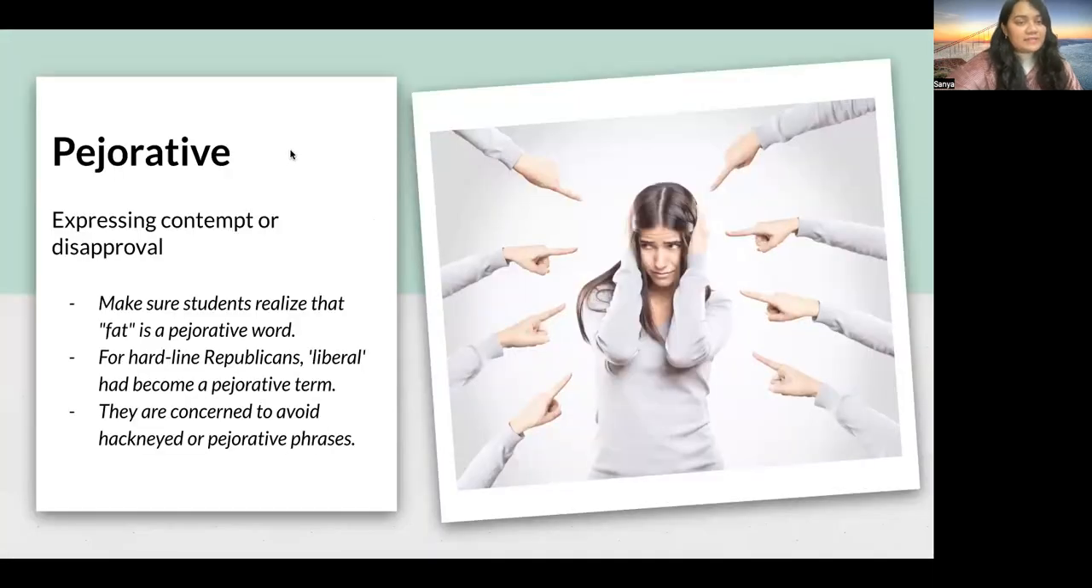Time to revise. Pejorative, as we just discussed, is anything that expresses contempt or disapproval. If you are not agreeing to something or you are not happy with the fact that something is happening, you're disapproving of it, that means you are being pejorative. There can be pejorative terms, that means these terms express disapproval, right? You're not going to use them, right? So that is pejorative.